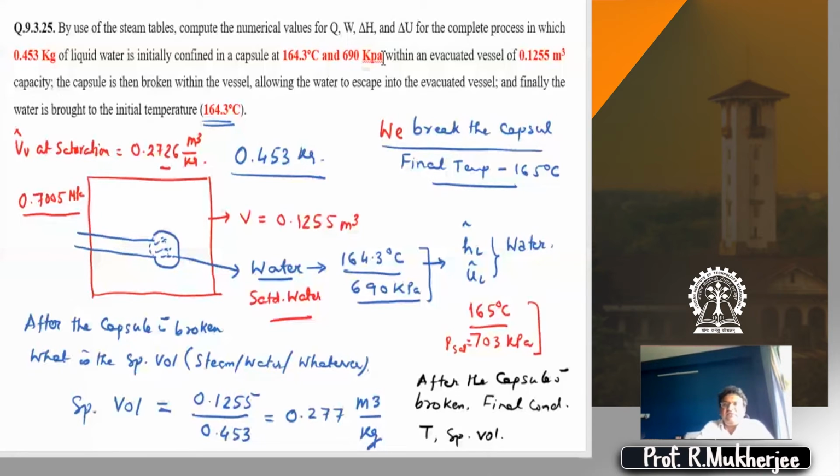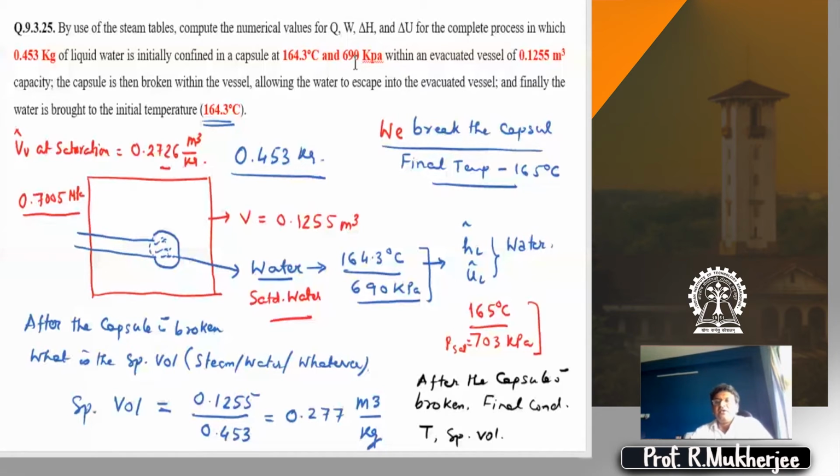So work done is anyway zero, because there is no expansion in the volume of the tank. Tank is rigid. So Q you can find out, or you have to find out delta H and delta W. For that you need the initial HL, initial UL, or whatever. So what is given? It contains water, which is at 165 degrees centigrade and 700 kPa.